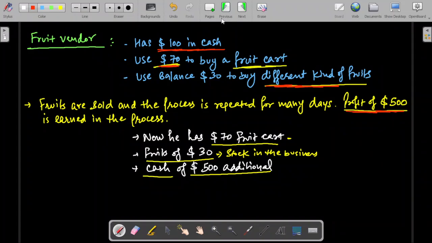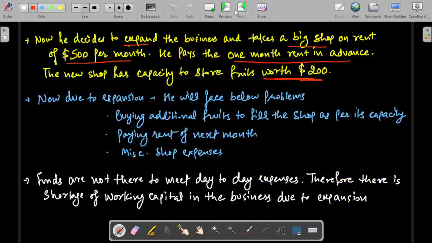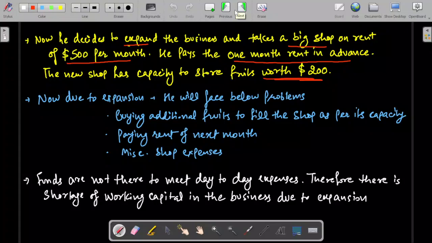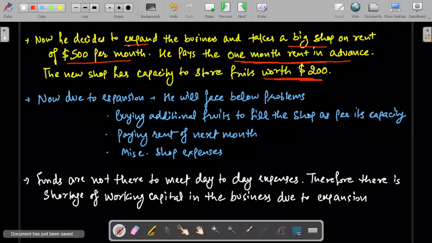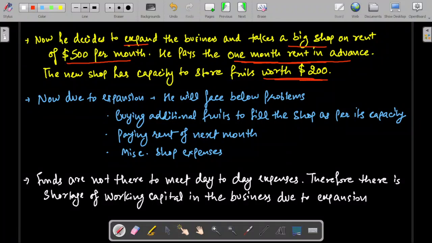After continuing this process, he gets a good response from the market. Customers like his way of selling and his fruit quality, so he decides to expand his business. He takes a big shop on rent and pays a rental of $500 per month. He pays 1 month's rent in advance to the landlord. That new shop has the capacity to store fruit worth $200.